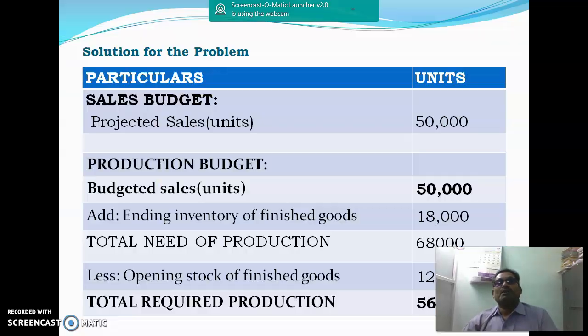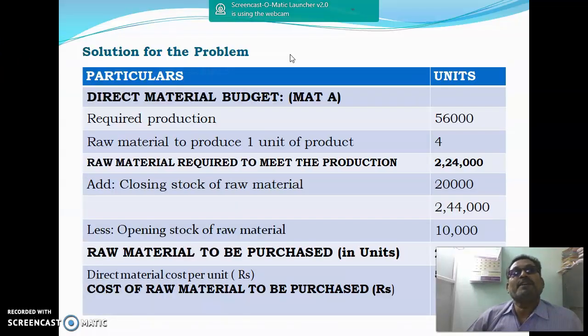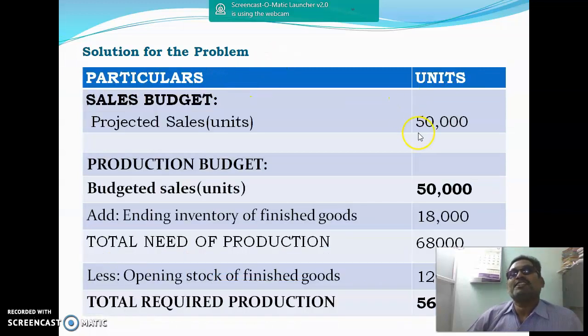Now we have to prepare the budget. First, the sales budget. The sales manager will prepare the sales budget. See the problem. Mr. Gupta is the sales manager of APC Manufacturing Company Limited. He expects to sell 50,000 units. That means sales of 50,000 units. So this is the base. Projected sales 50,000 units.